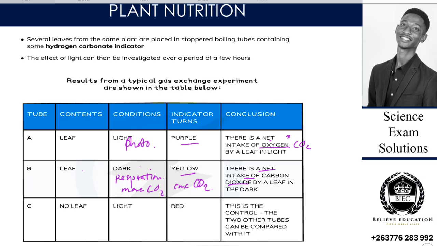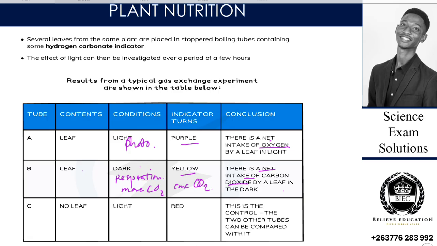Then there is a net intake of carbon dioxide. More concentration of carbon dioxide. There was more intake of what? Of oxygen. So maybe the net we're saying is what remains. If it is what remains, then it becomes correct to say that there is a net intake of what? Of oxygen. So what remains more is oxygen, because photosynthesis produced what? What remains more during respiration is what?